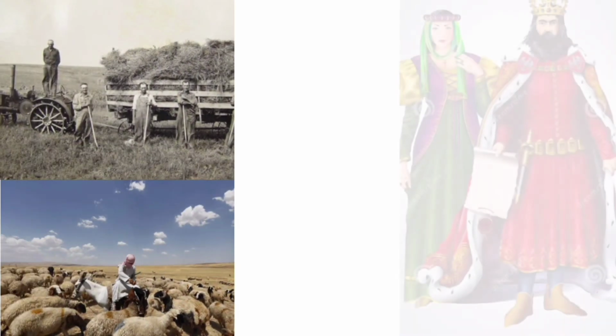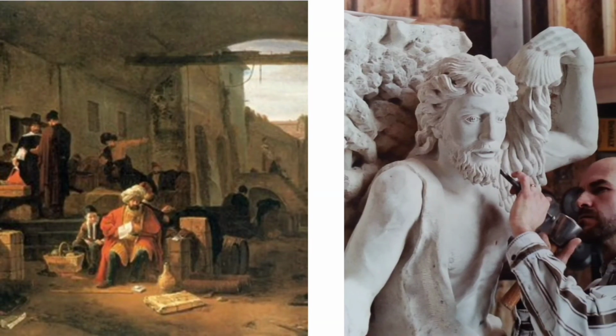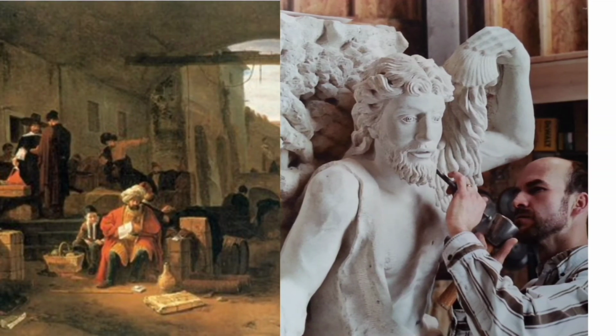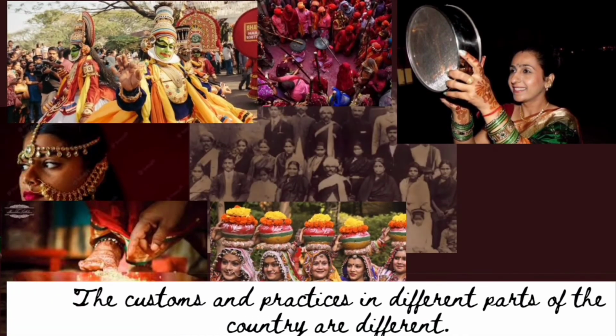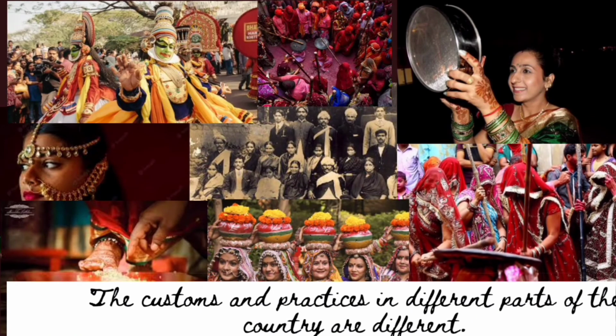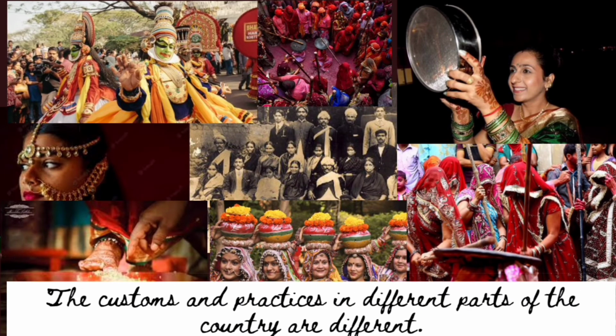The life of herders and farmers was different from that of kings and queens. The life of merchants was different from that of a craftsperson. Even at present, the customs and practices in different parts of the country are different. This difference was seen even in the earlier times. The lifestyle, food, clothes and everything we use are different in different states. This difference was there in the beginning.